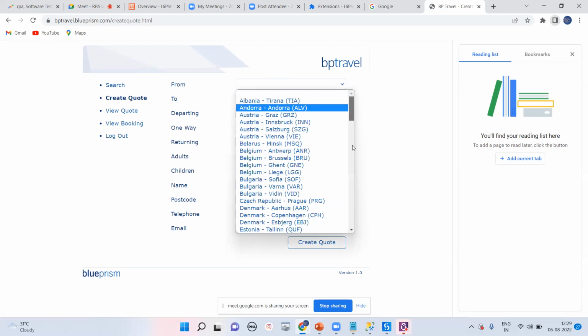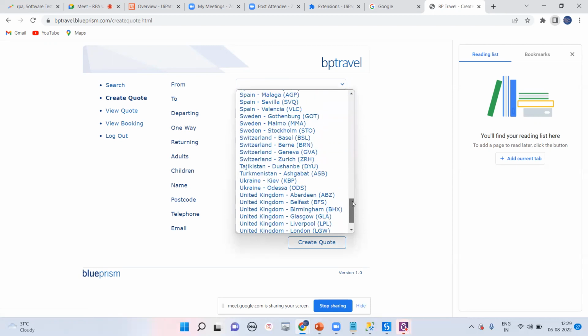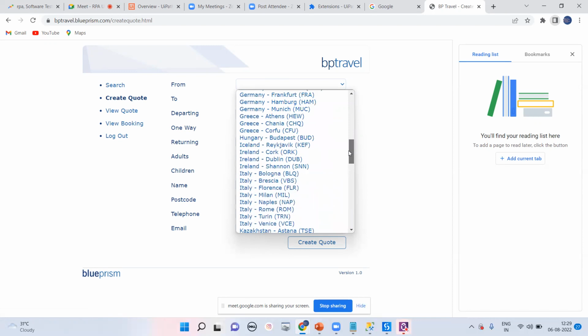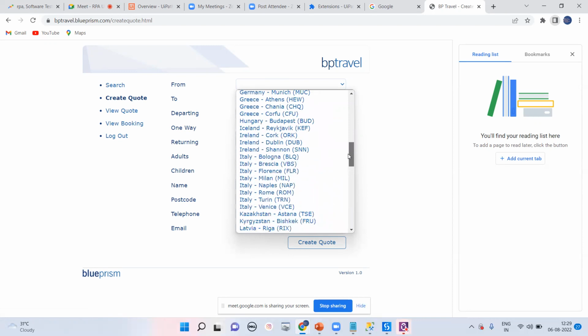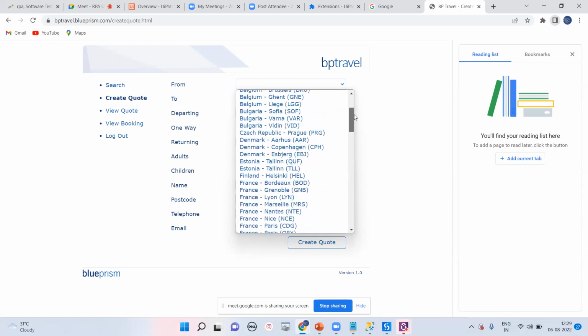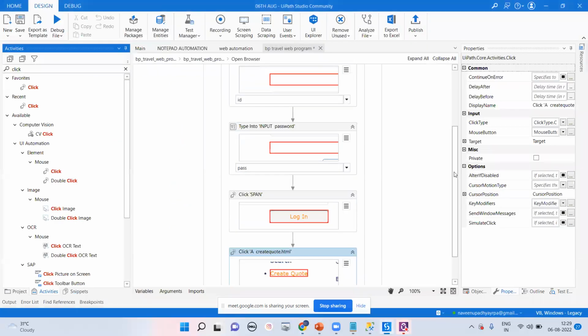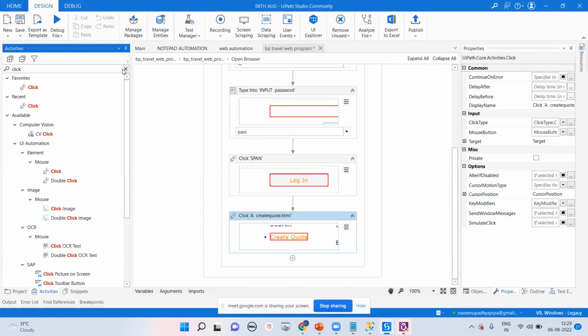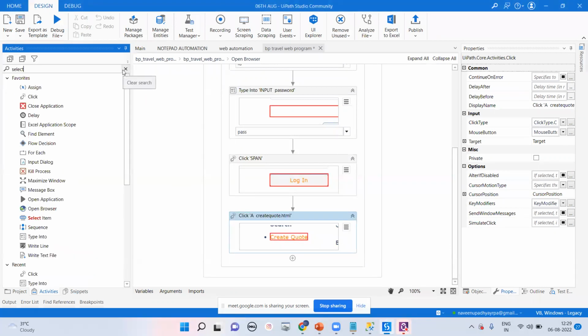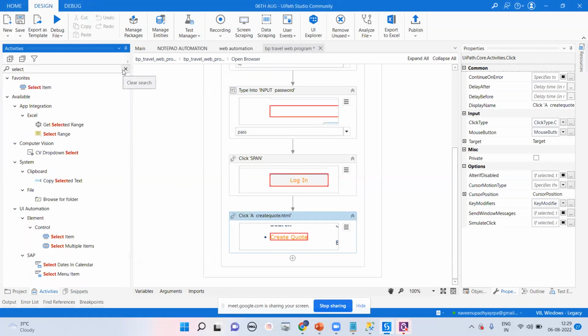You can see right now the list of countries we are getting here: Switzerland, UK, United Kingdom, all these country names. The same thing we are going to pass in this particular activity, and you have to learn this particular activity, that is called select item.